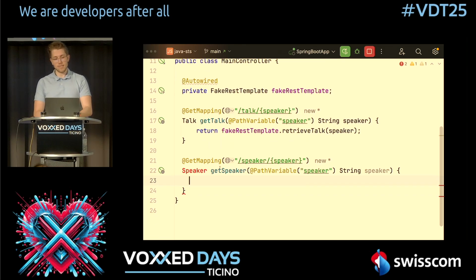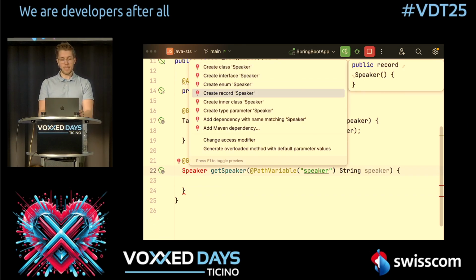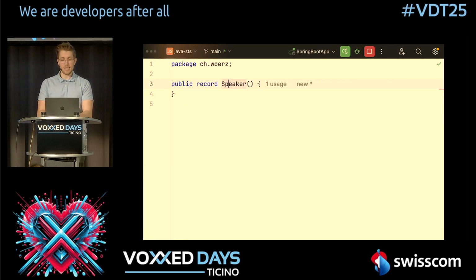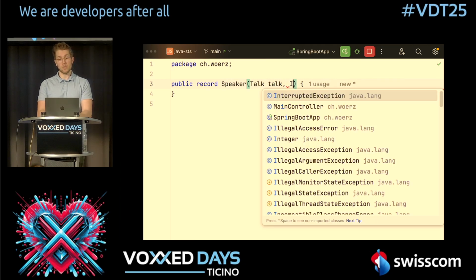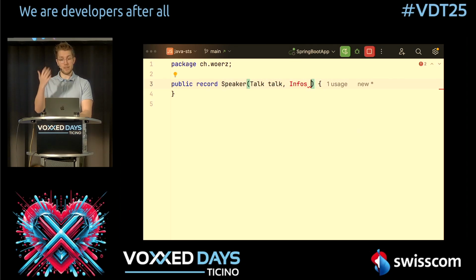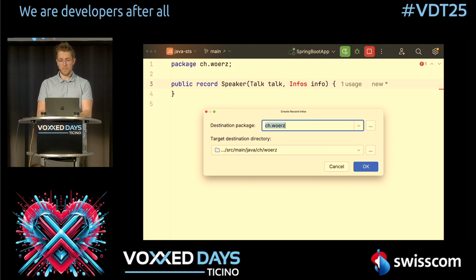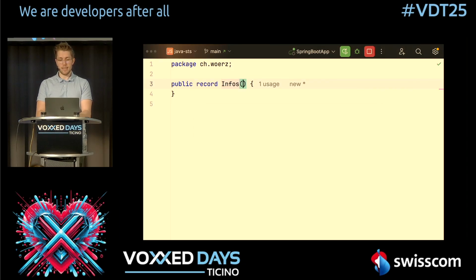Now, what does this speaker return? This speaker is a simple record, and it contains the talk information, but it also contains some information about the speaker itself. And of course, this infos object is just a normal record. So we say this is an Infos record, and it contains a list of strings, our information.